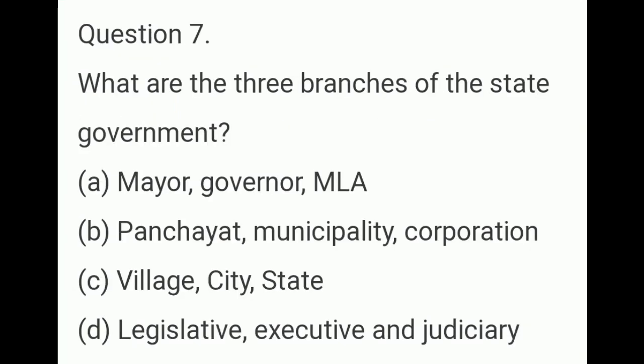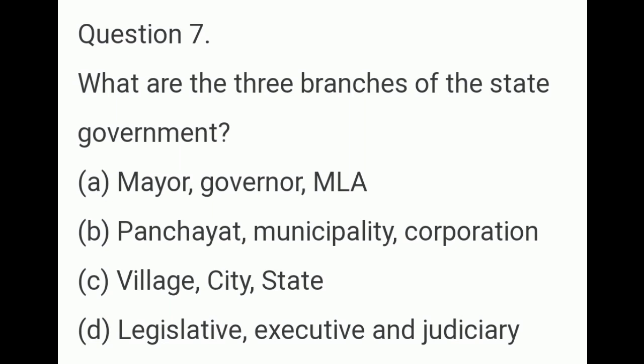The 7th question. What are the 3 branches of the state government? The options are A Mayor, Governor, MLA. Option B Panchayat, Municipality, Corporation.